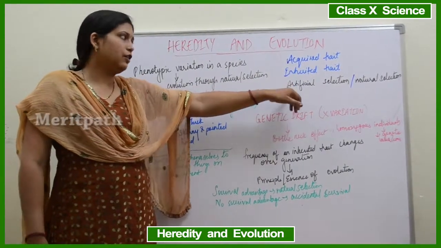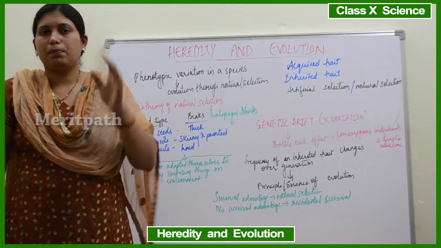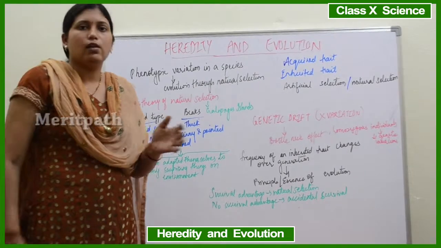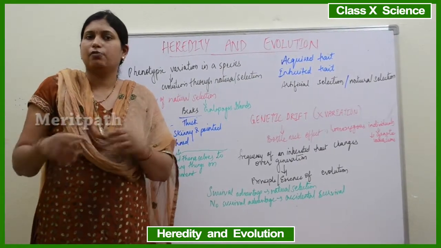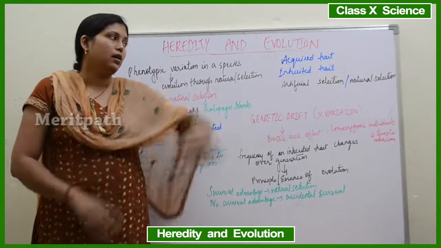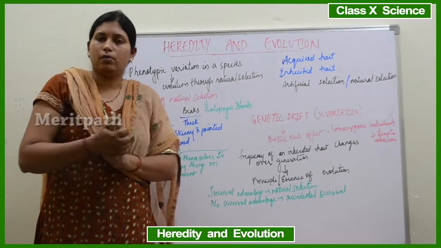So what is artificial selection and what is natural selection? In situation 1, in the previous discussion of ours, all the red beetles were eaten up and the green beetles could survive because they could blend with the environment. That is known as natural selection, which is automatically done by the environment around us.